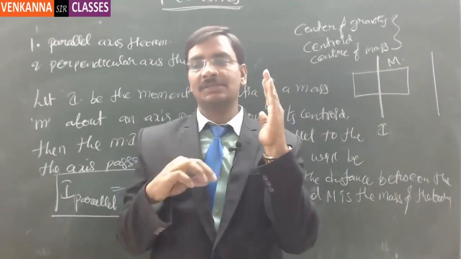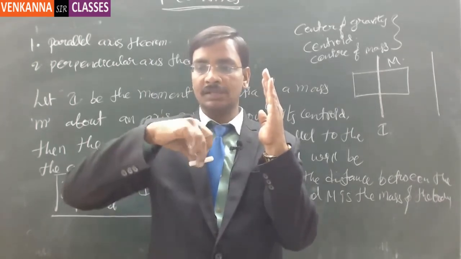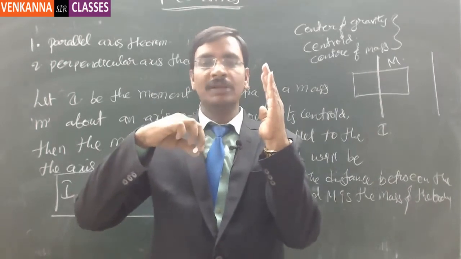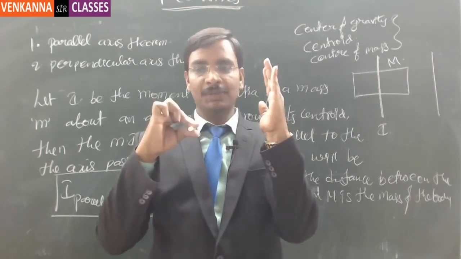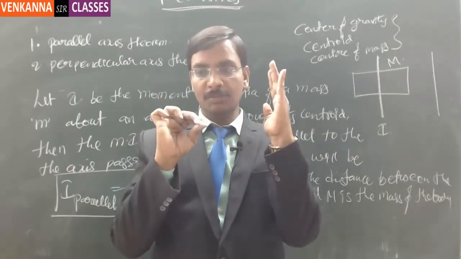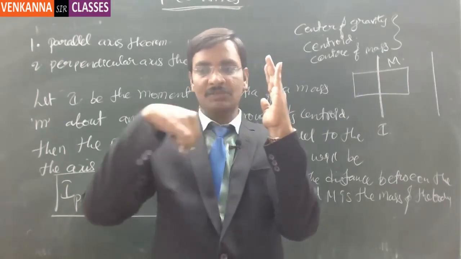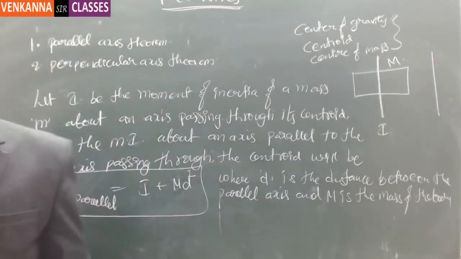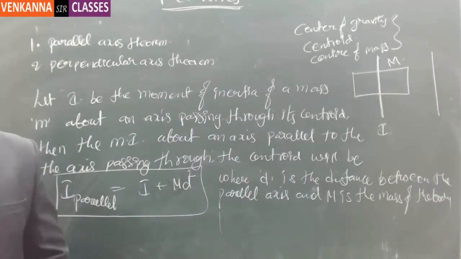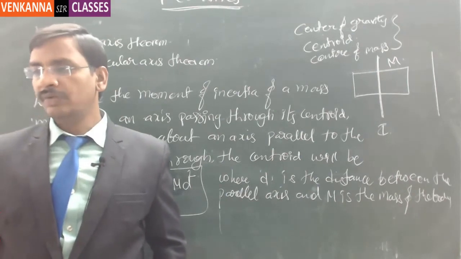Now in such cases, if you know this as I, which is the moment of inertia of the body about its own axis, then the moment of inertia when it is trying to rotate about my hand like this is the initial I plus the mass of this particular body multiplied by the square of the distance between the center of gravity and the axis, between these two. So that's what the parallel axis theorem is. Understood? Understood or not? Right? So that is the parallel axis theorem. Do you have any questions on this?